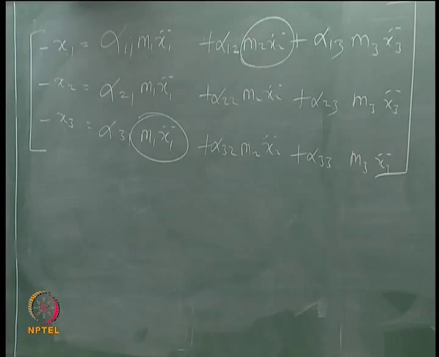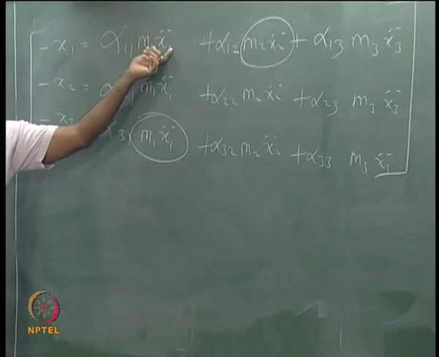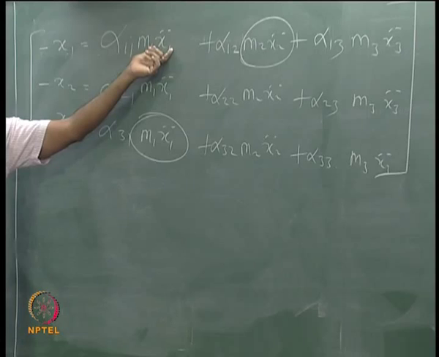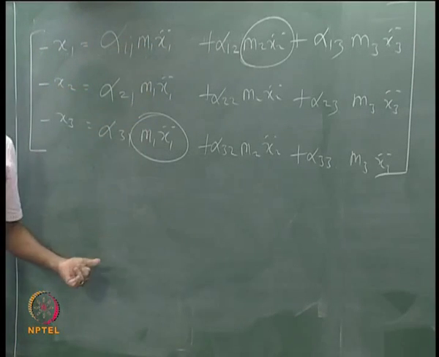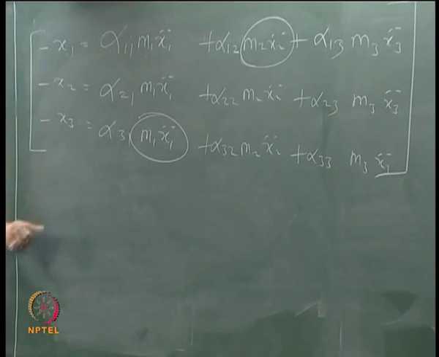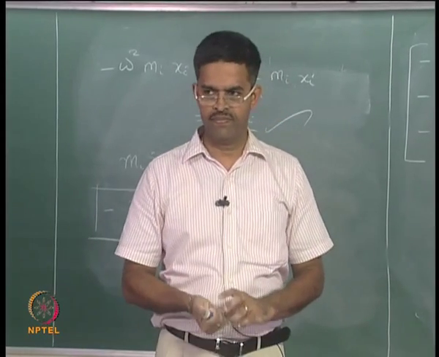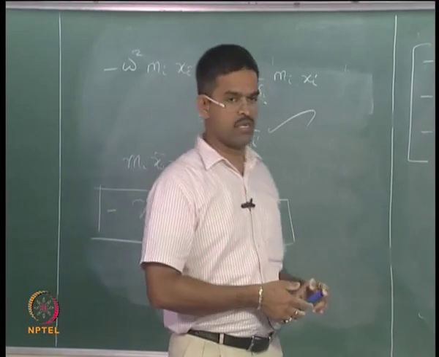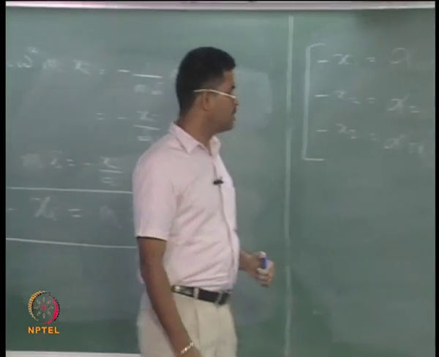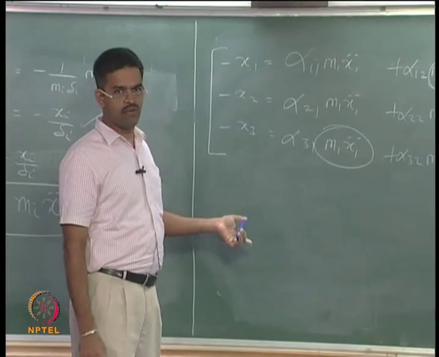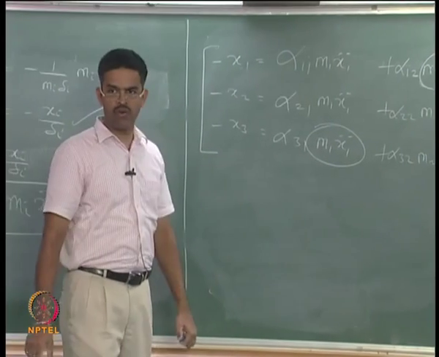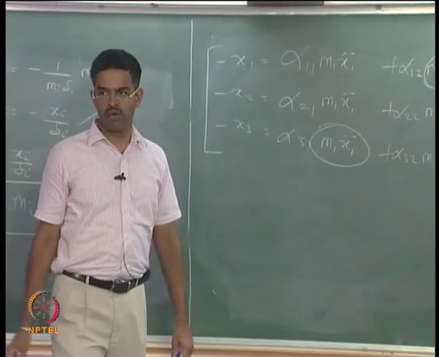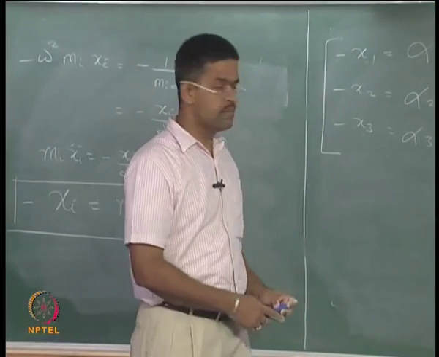What I will do here is xi double dot is nothing but omega square mi xi. I will substitute that here, minus will go away, and I get a control algorithm now in omega as well as x1 x2 x3. Iterate it, get this in the next class. I will show you in the next class how it is done. I will solve this problem, then we will find omega and phi from this and compare it with Dunkerley. You see I am getting 4.45 whereas Dunkerley gave me 0.4 k by m, okay, it is very close.